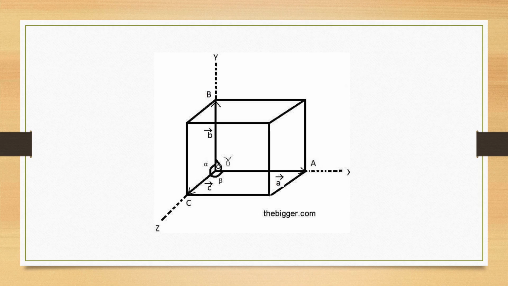As you know, the unit cell contains three lengths and three angles. The length along the x-axis is termed A, and the length along the y-axis is termed B. Similarly, the length along the z-axis is called C. The angle between A and B is known as gamma, the angle between A and C is known as beta, and the angle between B and C is called alpha. So these are the angles alpha, beta, gamma, and these are the lengths A, B, C, which are possessed by the unit cell.